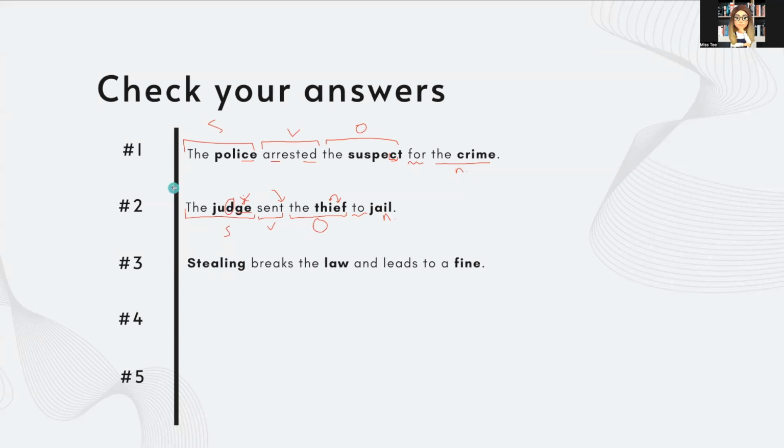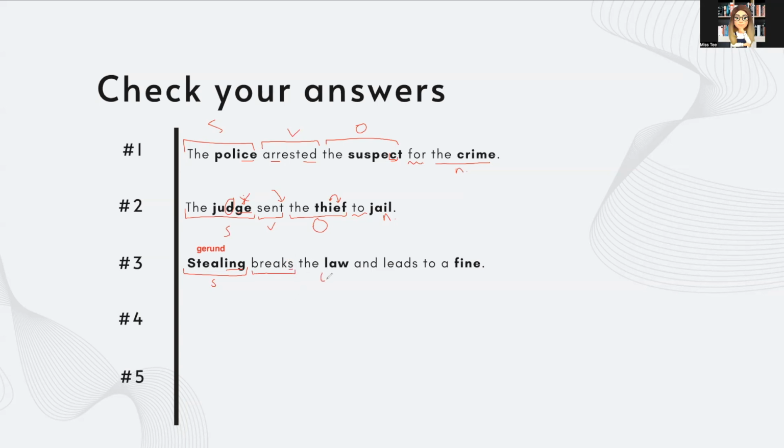Stealing breaks the law and leads to a fine. Now, in this case, we have a subject, and the subject is an ing word, but is acting like a noun here. So we call that a gerund. Breaks. This is a general truth. So we're going to make sure that we are using the simple present tense because that is the tense that is used for general truths, which is why we have the S here.